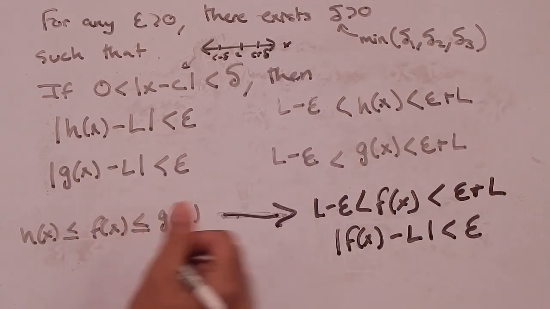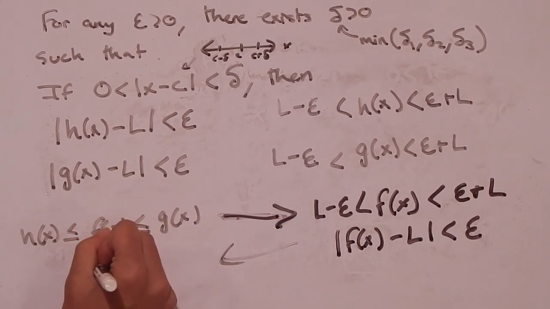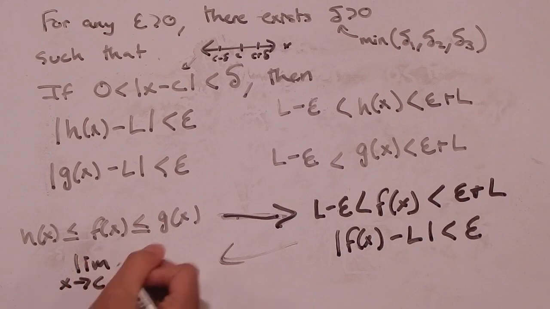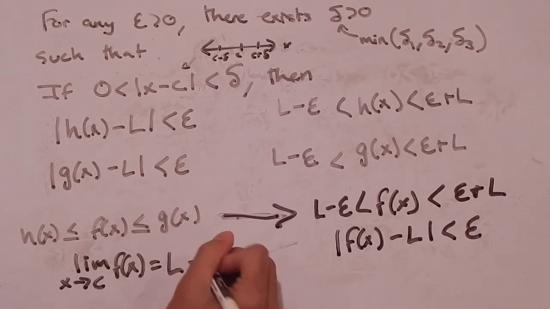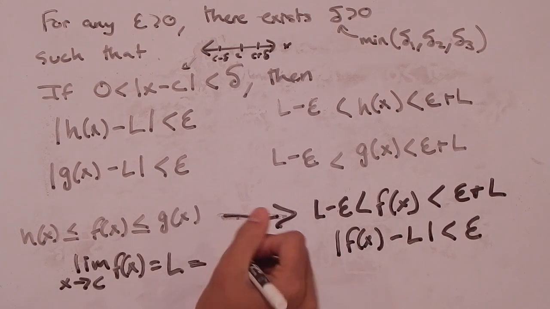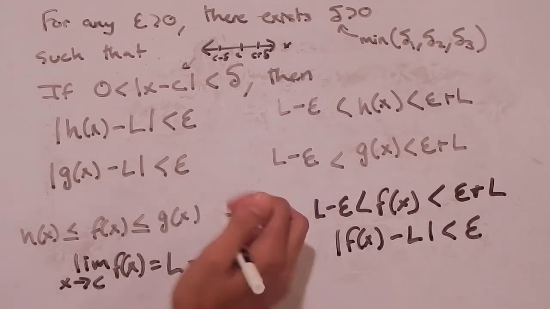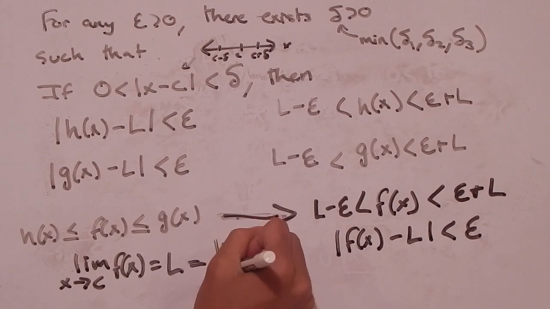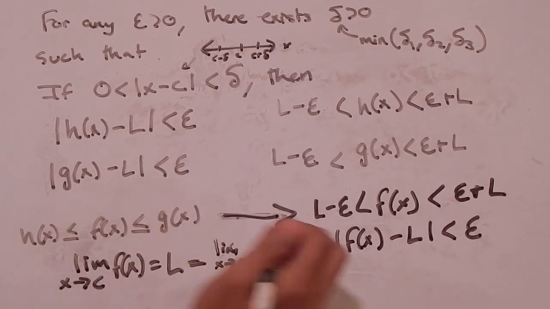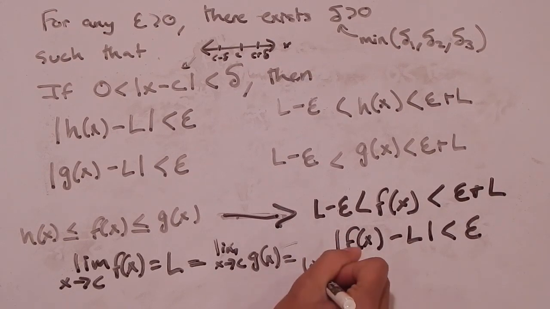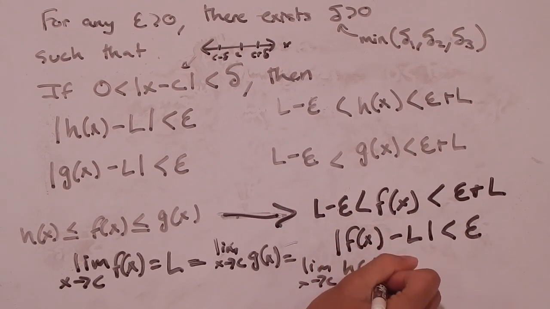And by the definition of a limit, that implies that the limit as x approaches c of f of x is equal to L, and then based on our assumptions we know that this is equal to the limit as x approaches c of g of x, and also the limit as x approaches c of h of x. And that is the squeeze theorem.